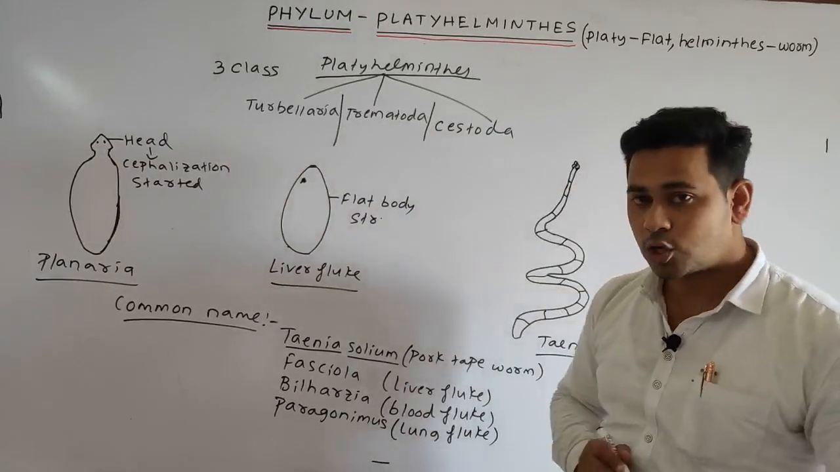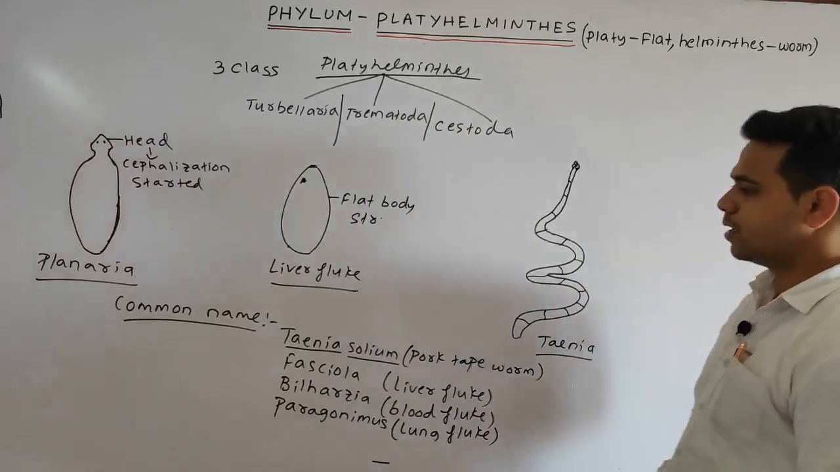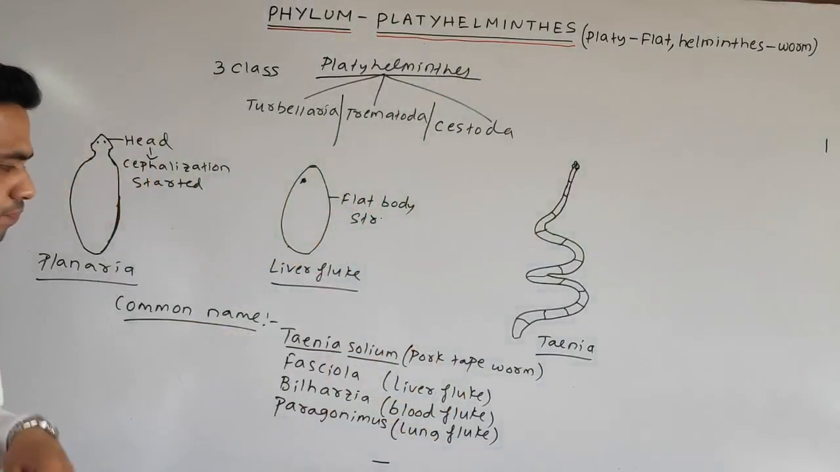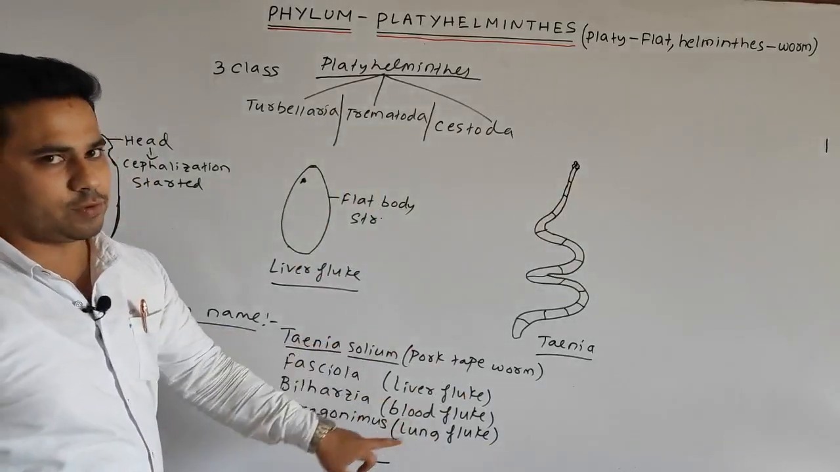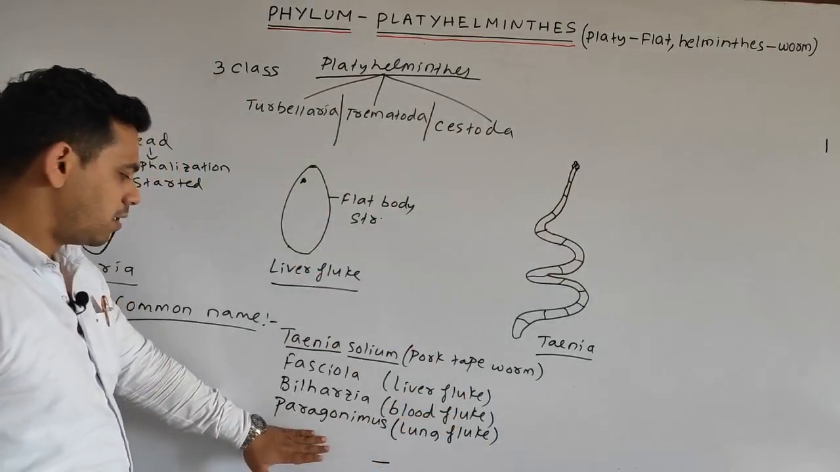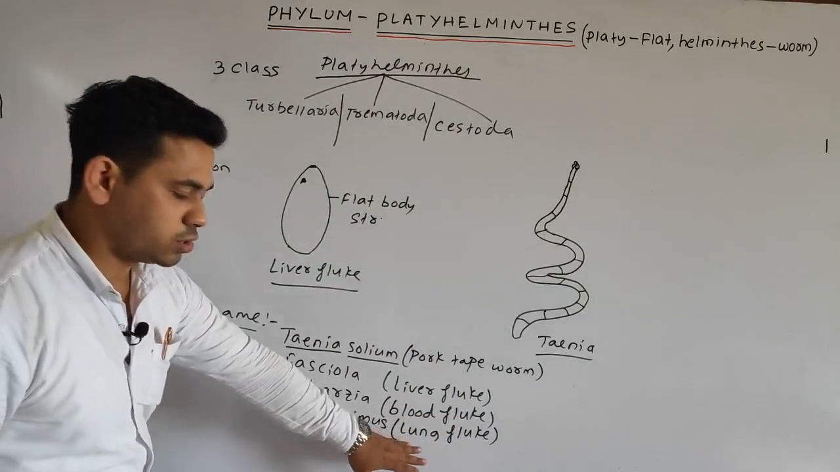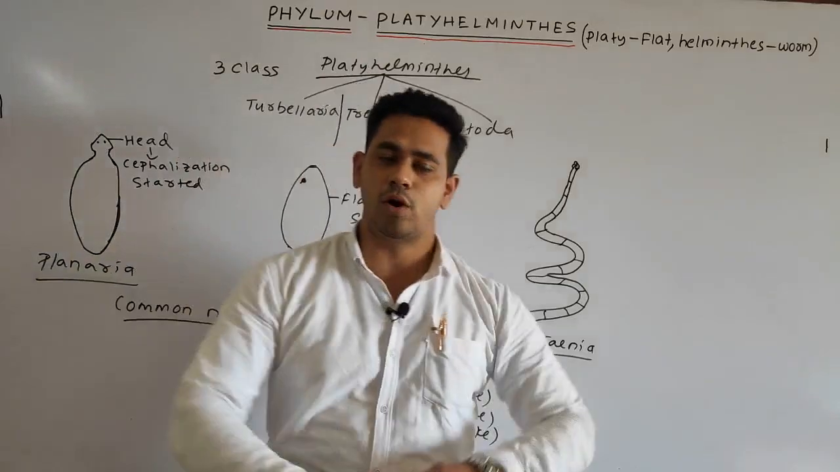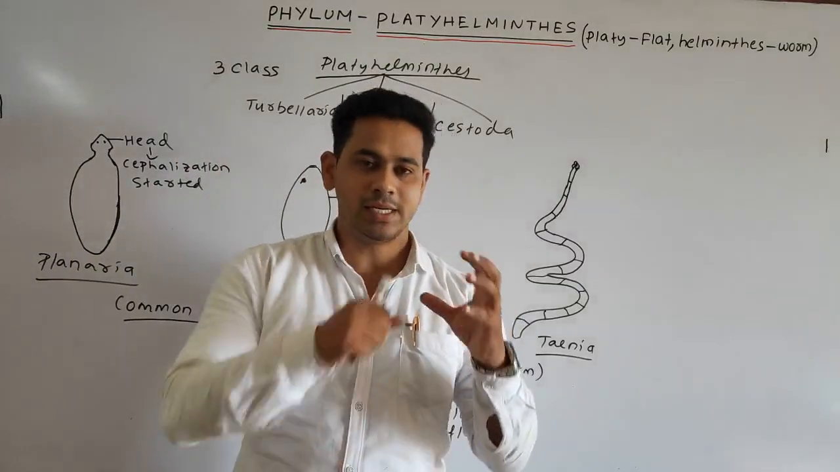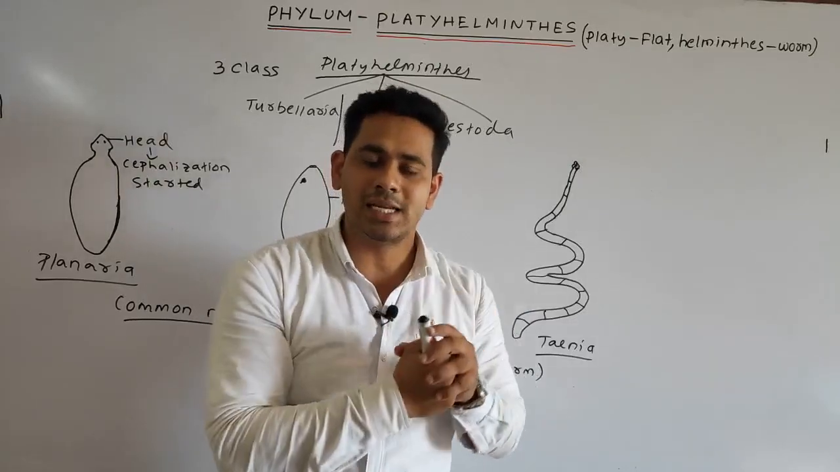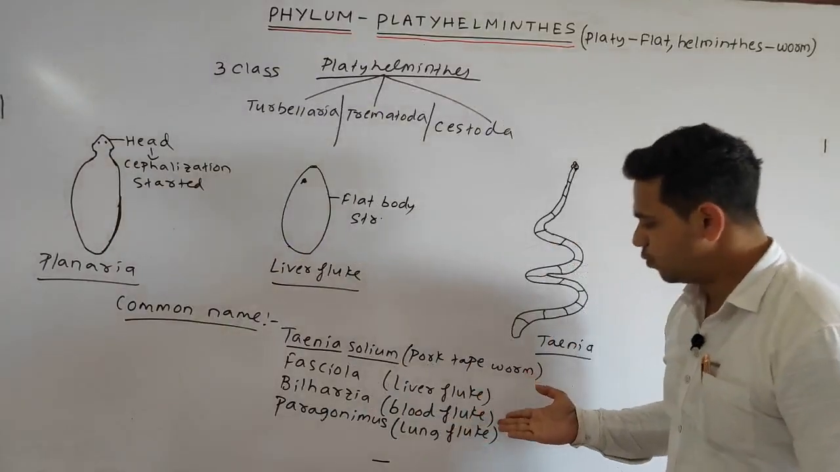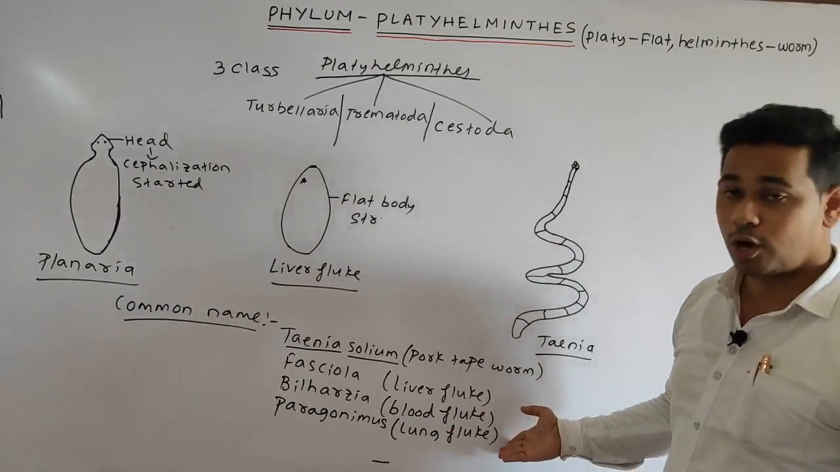Now come to various common names. Lastly, the common names. Taenia solium is also known as the pork tapeworm. Fasciola is known as the liver fluke. Then Bilharzia is also known as the blood fluke. And lastly, Paragonimus is also known as the lung fluke. Lung fluke means what? As we always discussed, in the case of platyhelminthes, it is a parasite, which means it resides inside the host. That is why it is written liver fluke, blood fluke or lung fluke.